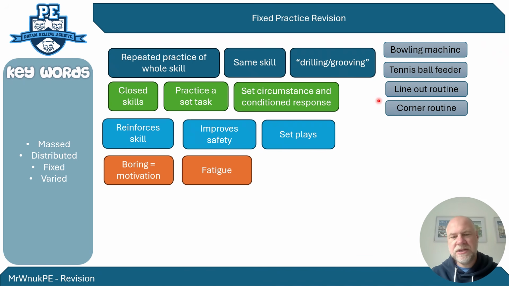It might be particular set plays like line out routines and corner routines, like short corner routines or corners in football, those sorts of set plays where you're just repeating the same thing over and over again to really drill and groove that skill and reinforce it in your long-term memory. So it works really well with closed skills where it's just the same movement pattern over and over again.